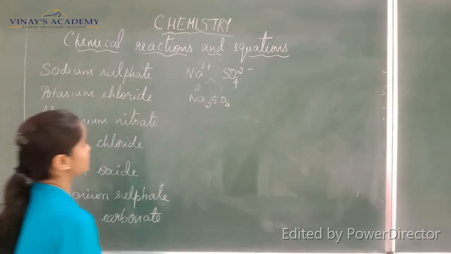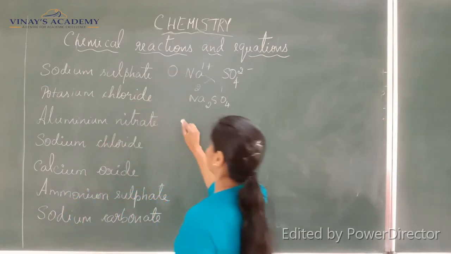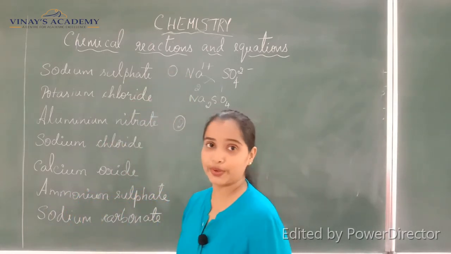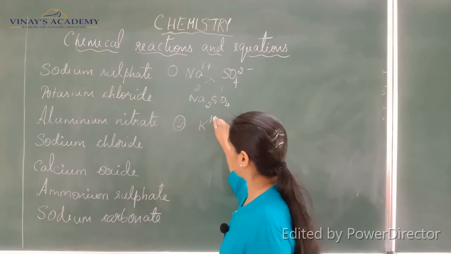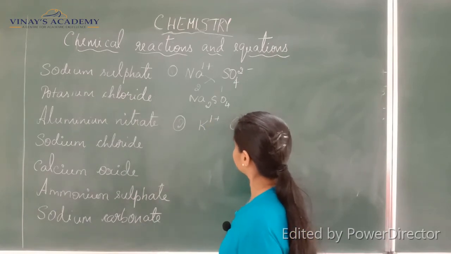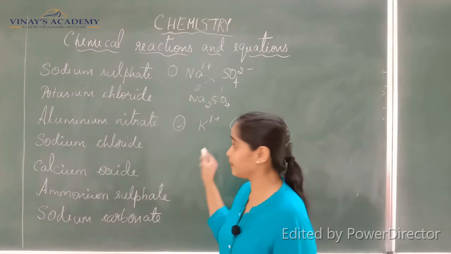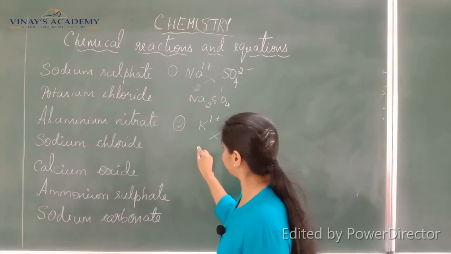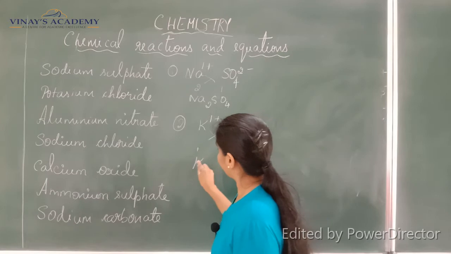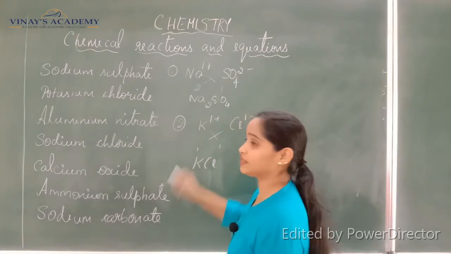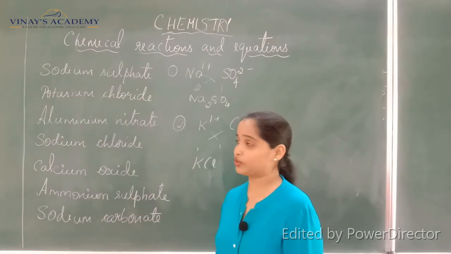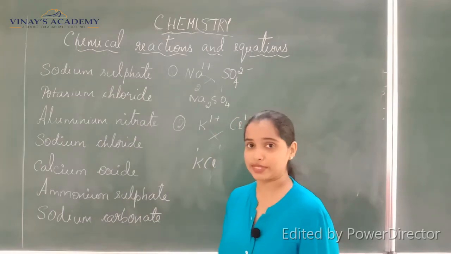Okay. So next one is potassium chloride. So this is easy, you know. Potassium is K1 plus and chloride is Cl1 minus. The valency by crisscross it becomes KCl. Okay, because both the valencies are the same, it gets cancelled, it becomes KCl.